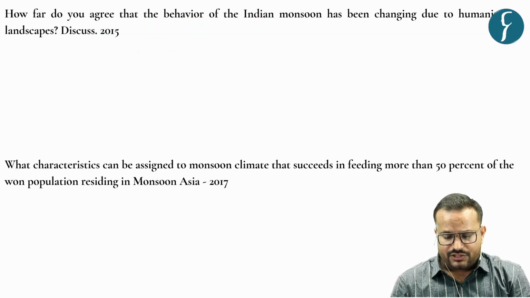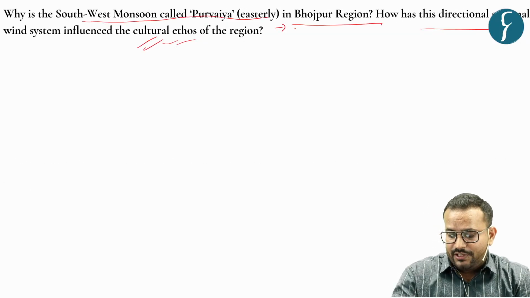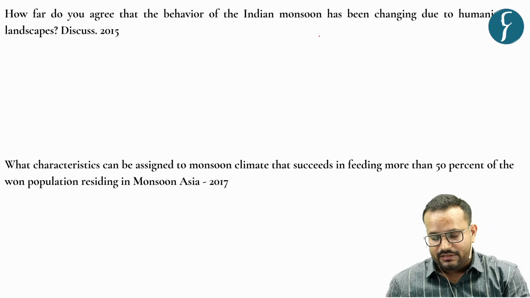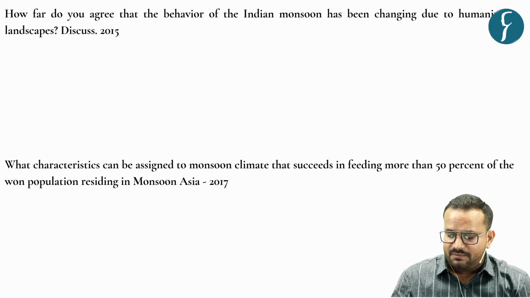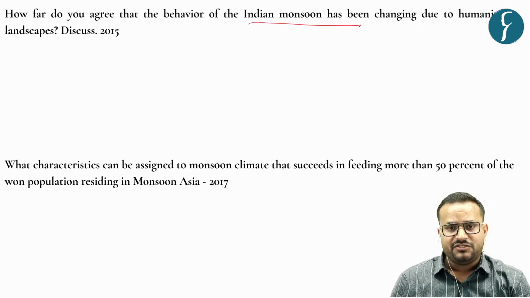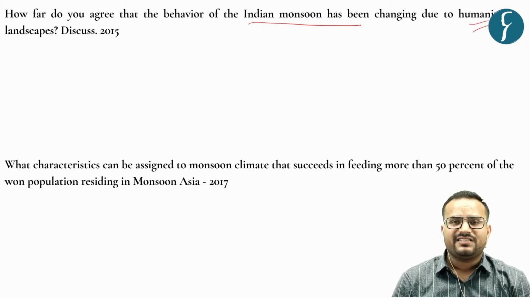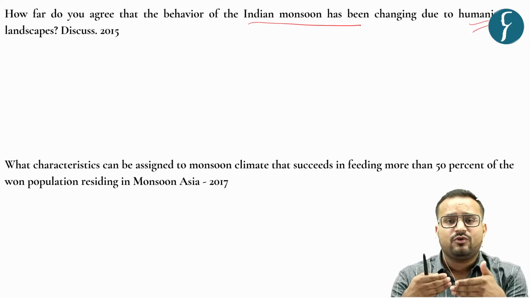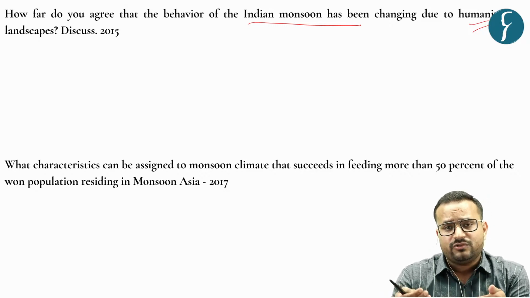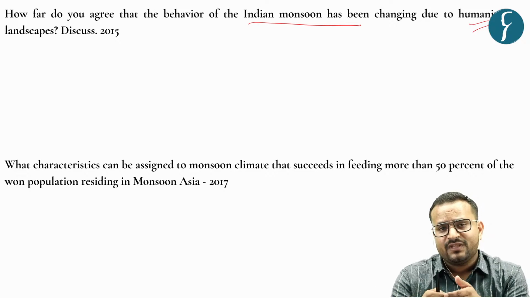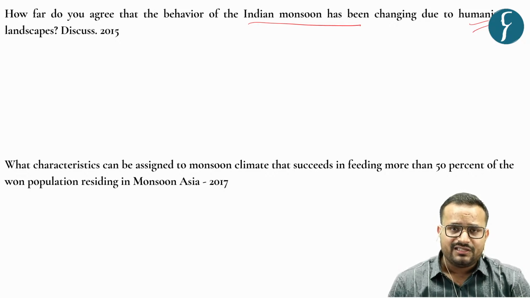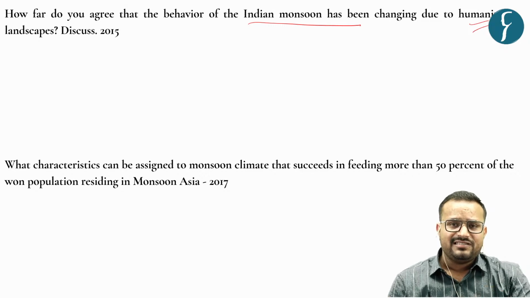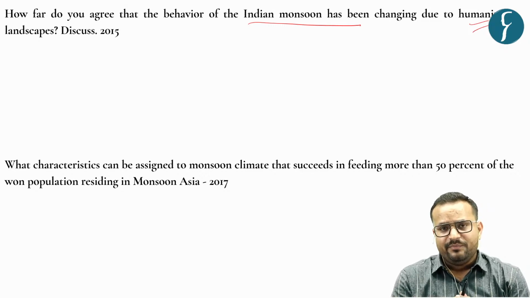Now when you see the next question, this question was there in the 2023 mains. How far do you agree that the behavior of the Indian monsoon has been changing due to humanizing landscapes? So you can write about the anthropogenic impact on the Indian monsoon that was discussed in terms of the data. That is the 6 to 10% reduction, then in the traditional areas it has been reducing, and all those impacts.